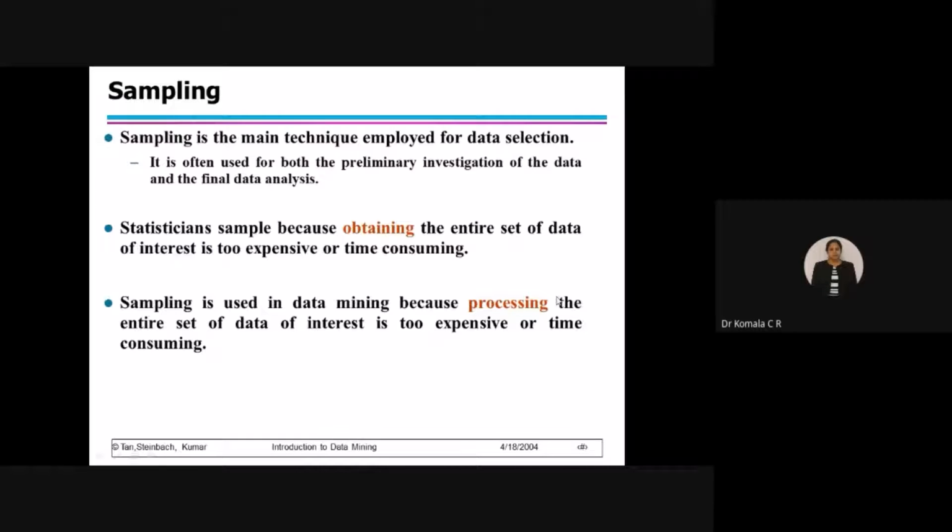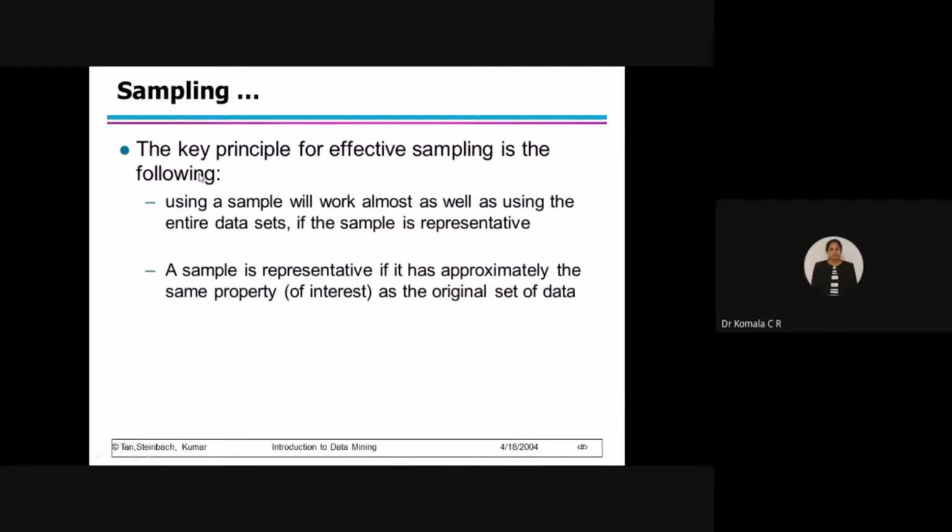While doing data pre-processing, before I do data mining, I am going to start with pre-processing. These are the techniques which I have taken. Sampling is one among them. Why am I doing sampling in the data pre-processing stage? In order to reduce the cost as well as the time. So I will take only the required set of data. The key principle for effective sampling is the following. There are two principles to be followed while doing the sampling process.